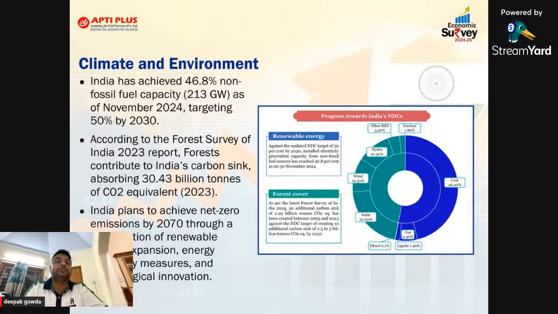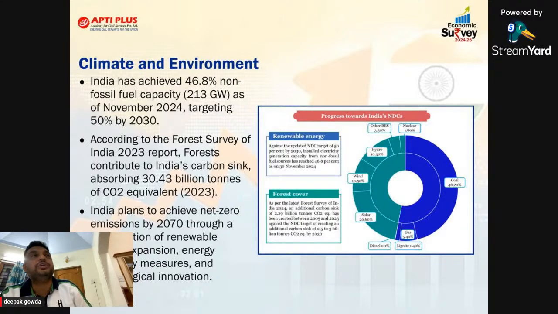We put a target in the Paris summit, we gave our NDC, nationally determined contribution. According to our NDC, by 2030 the total installed capacity from non-fossil fuel will be 50%. So we are moving in that range. That is correct only.